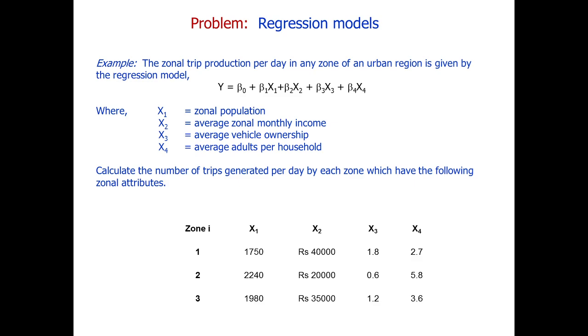So we have this data for three zones, and we want to estimate the number of trips generated from each zone. So by using these values of independent variables and using any particular statistical software, we will be able to get the values of these coefficients beta naught, beta 1, beta 2, beta 3 and beta 4, and using these values of the regression coefficients and the values of independent variables, we will be able to predict the values of trips generated from each zone.